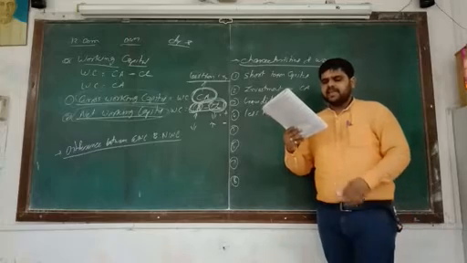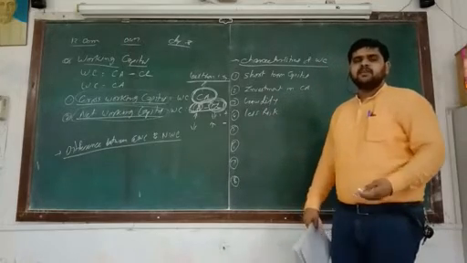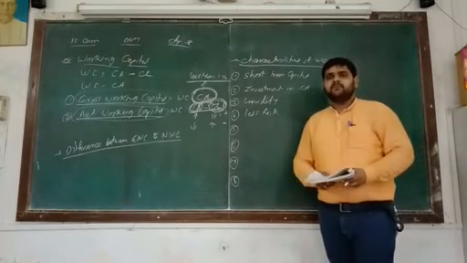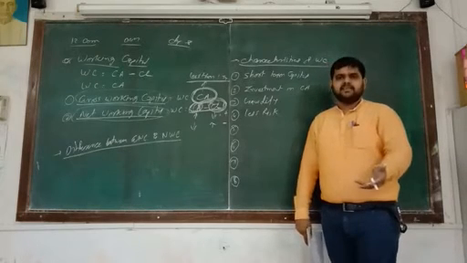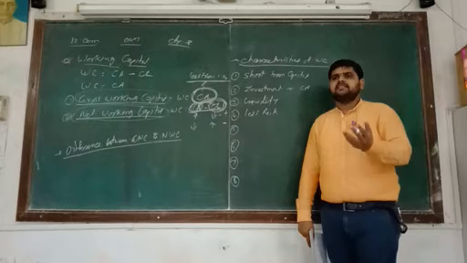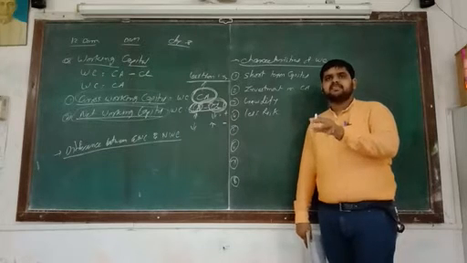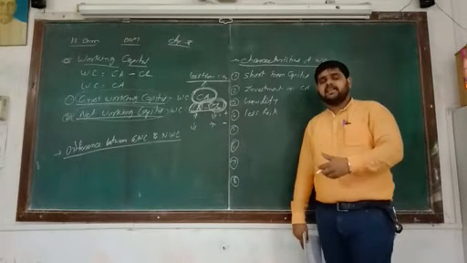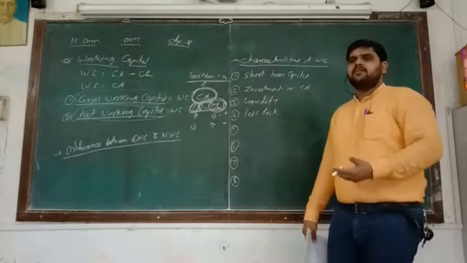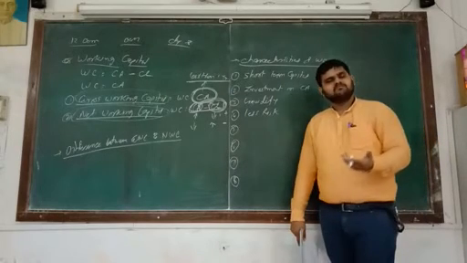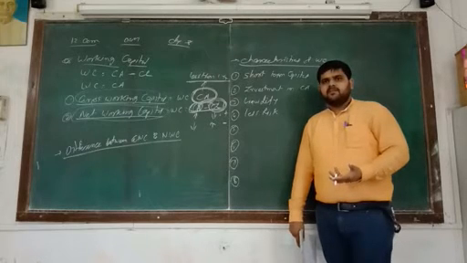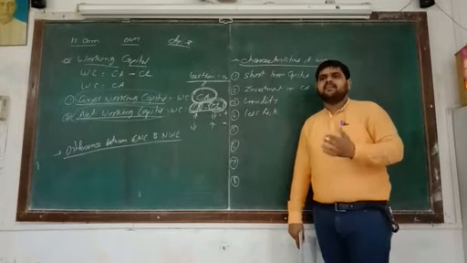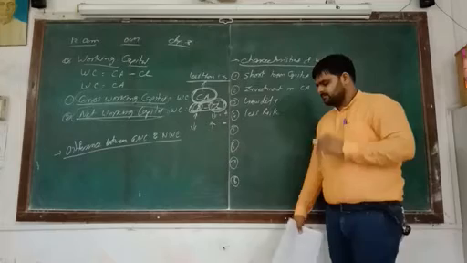So the element of risk is less, because working capital is invested in current assets, which we can easily convert into cash. For example, debtors, investment, stock, bills receivable.